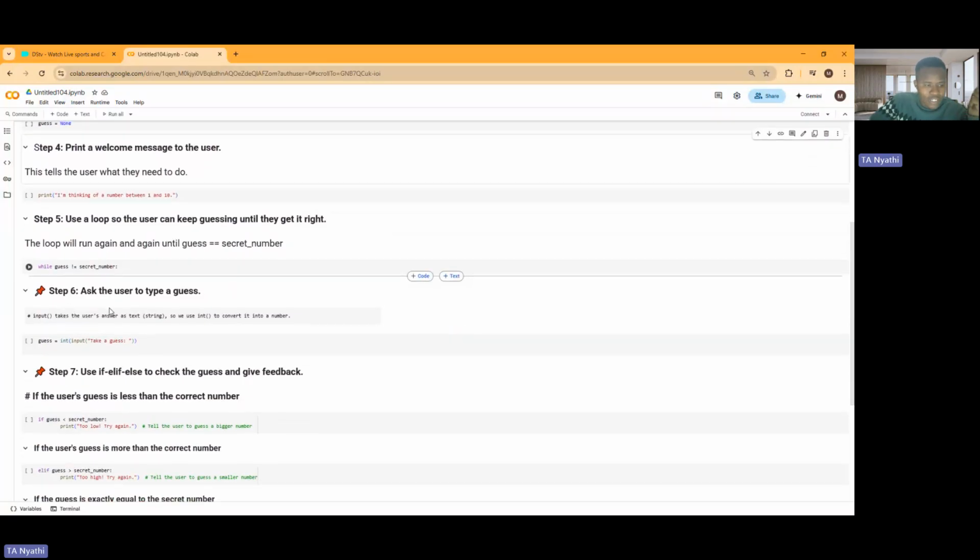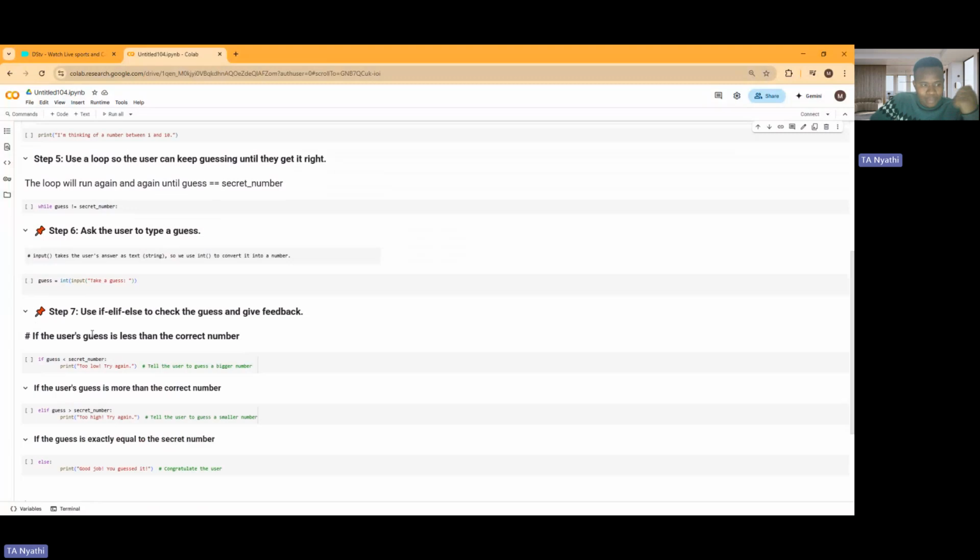These are types of data type. Now we focus on step 7. We use elif. Elif is the basics. Elif is like when the first one is not right, it's going to go to the second one. Something like if guess, print hello. We're going to see there are lots of them.